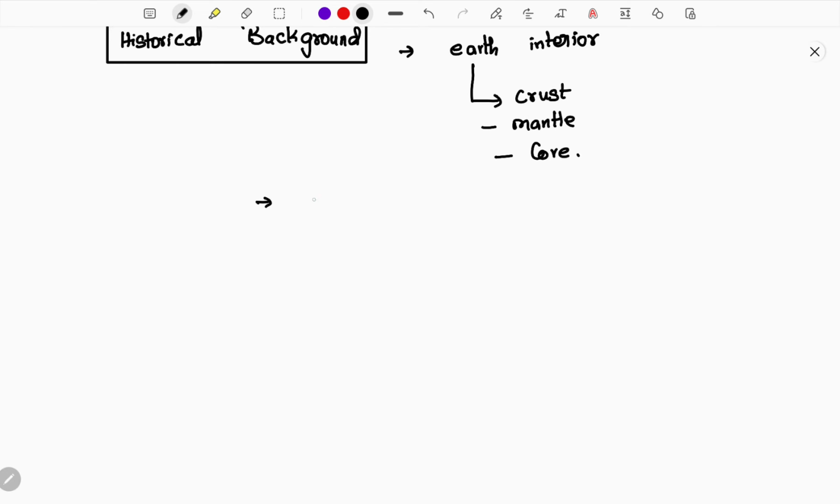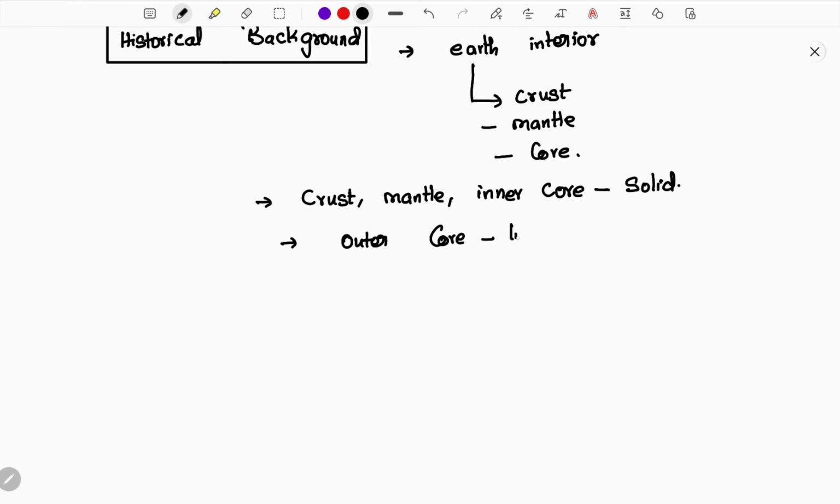From the seismic waves, from the shadow zone study only, we come to know that the crust, mantle and inner core are all part of the interior of the earth that act as a solid. And next, if you consider the outer core, we know that the outer core is liquid in structure.